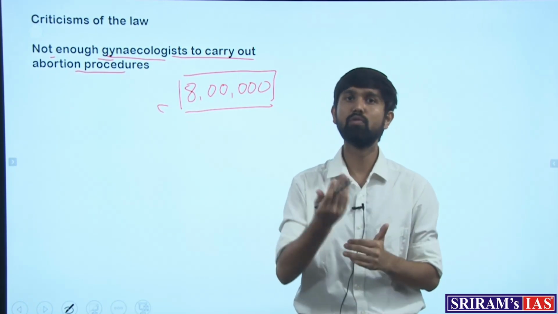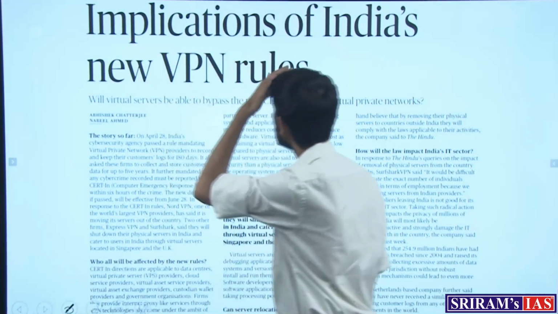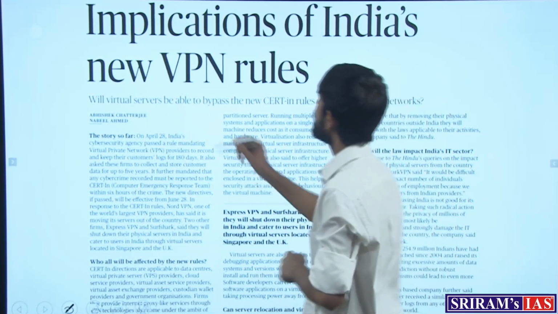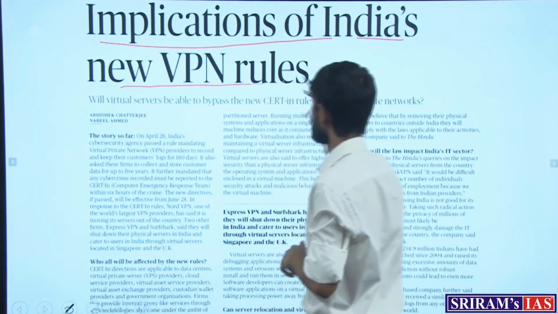With this, let's move on to our next article for the day. The next article, which appears in the newspaper, talks about the implications of India's new VPN rules.